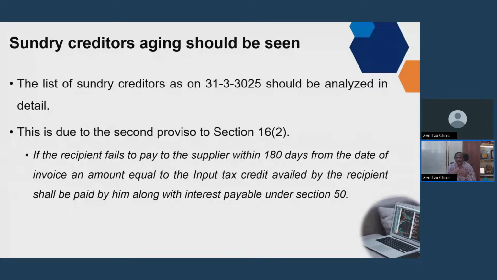So for this purpose, you have to have the clear details of the age-wise sundry creditors. Suppose there is a balance of say 10 lakhs in the name of ABC and Co. You have to know what invoices this 10 lakhs relates to. This should relate to a period of less than 180 days. If it is more than 180 days, then the department will ask you to reverse the ITC and then pay the interest for the same from the date you availed the ITC. So this is very, very important. You have to analyze the sundry creditors. This is because of the second proviso to section 16(2).